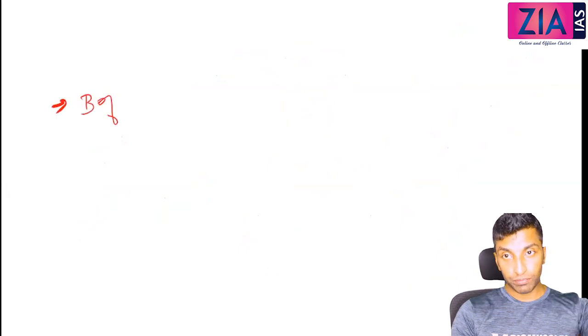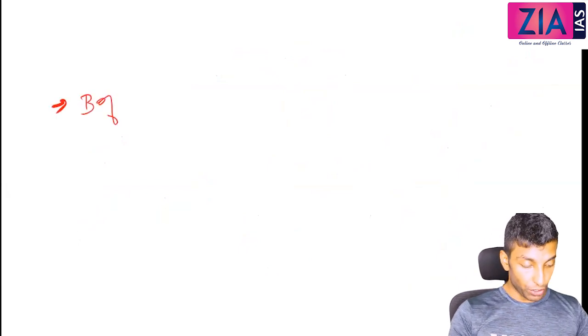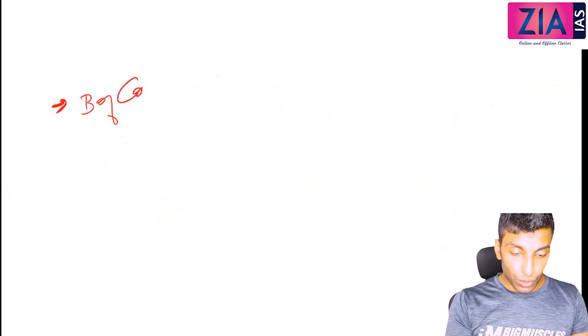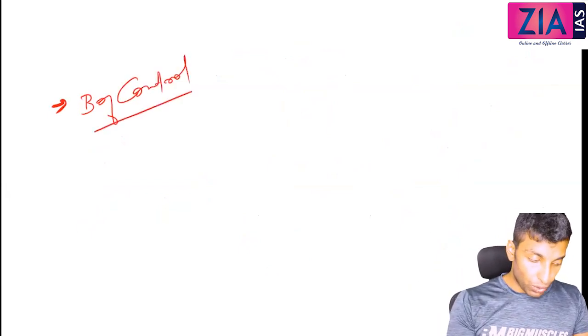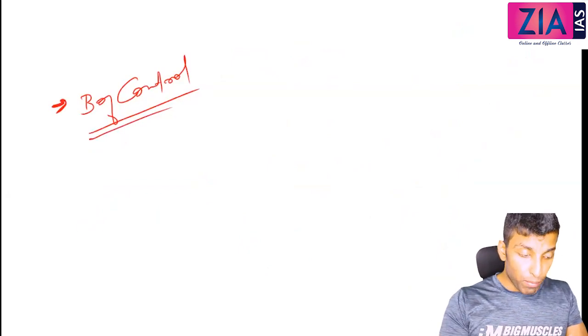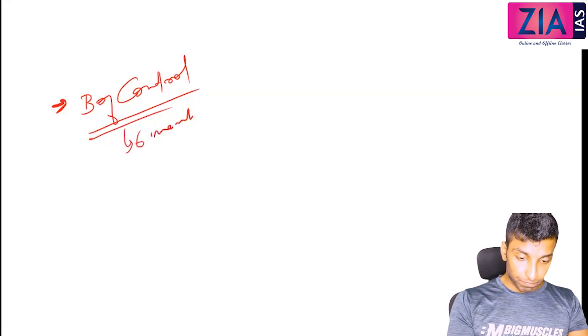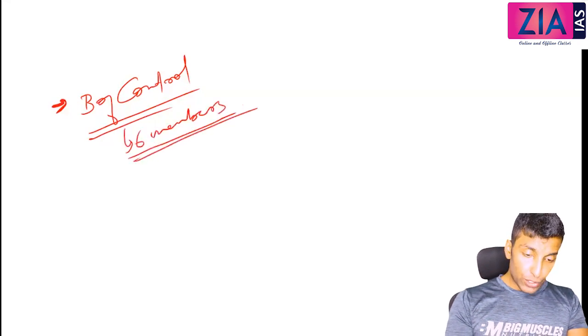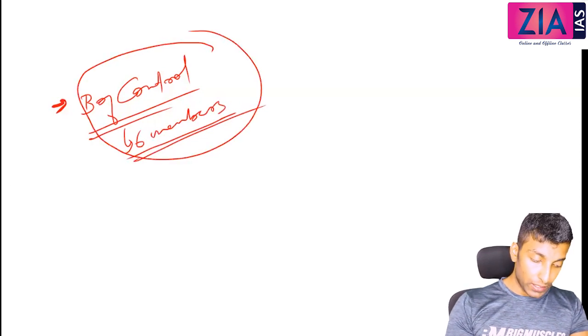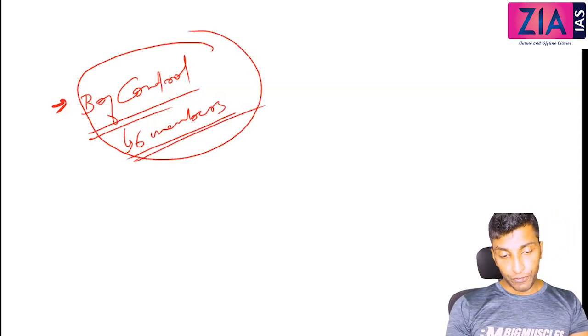Second point is with respect to the Board of Control. A new board in England was created, known as the Board of Control, with 6 members. It was created to control the East India Company's affairs in India.